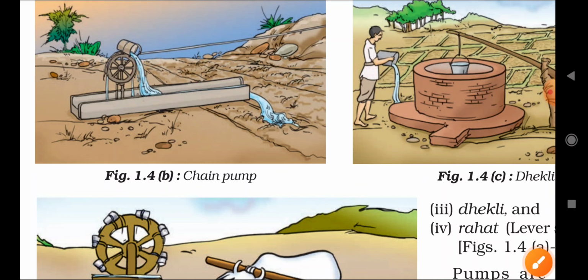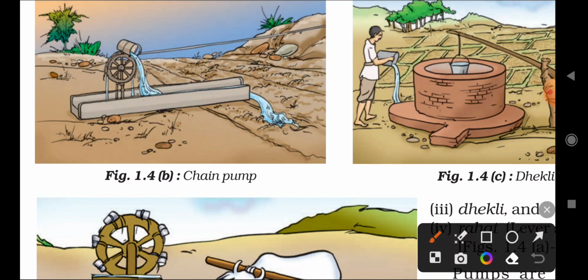This is also one type of traditional method. The buckets are tied up in this manner, and the wheel is rotated. While rotating it comes downwards and completely fills up with water. After that it goes upward and drops the water here, and the water goes to the agricultural field.